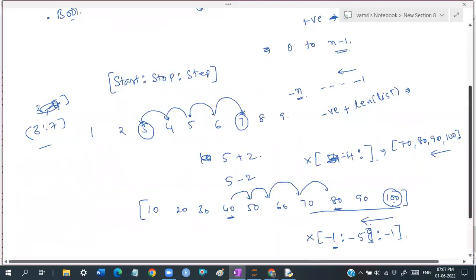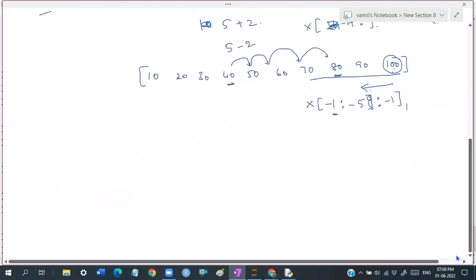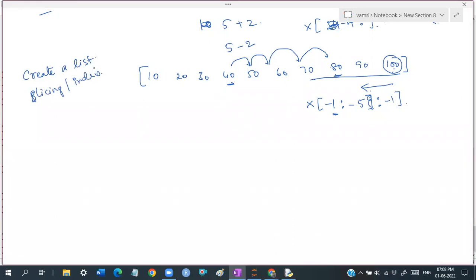How to create a list we have discussed, right? Fine, we created a list. Next, the second thing is how to slice and how to index, which we have seen. Slicing and indexing, we have learned about them, guys.